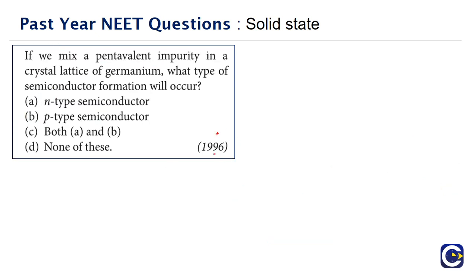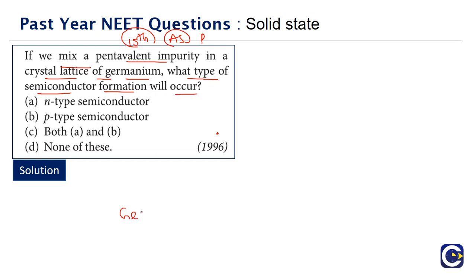Next we have a basic question that has come in 1996. If we mix a pentavalent impurity, meaning group 15 elements like arsenic or phosphorus, in a crystal lattice of germanium, what type of semiconductor formation will occur?